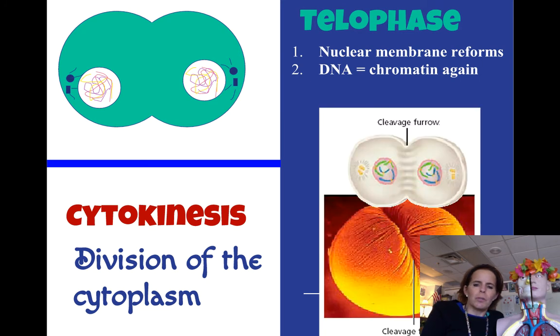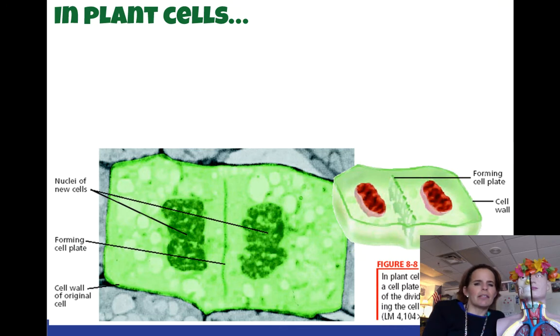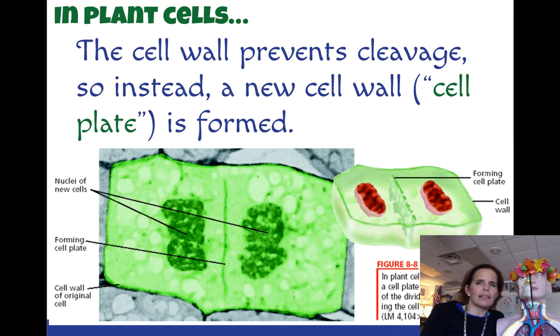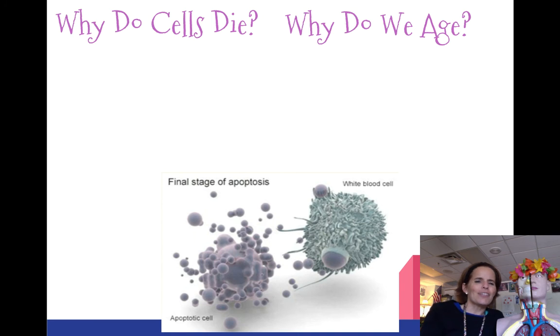We joke that this picture looks a little bit like a baby's butt, but that's an animal cell that's pinching in. In plant cells, cytokinesis has to look a little bit different because plant cells have that hard cell wall. They can't pinch in. So instead, they form something that's called a cell plate. And that's kind of how we define the end of cell division, is when that cell plate forms between the two new nuclei.